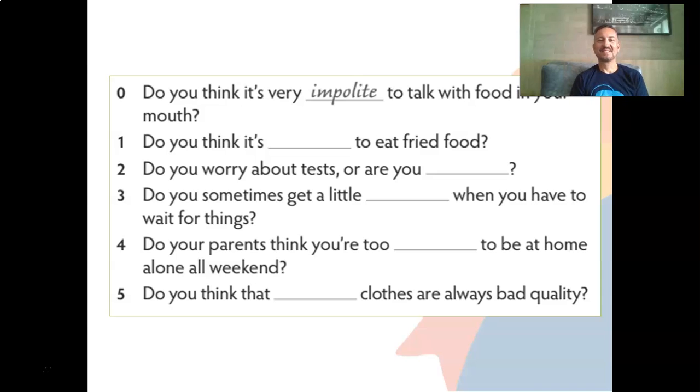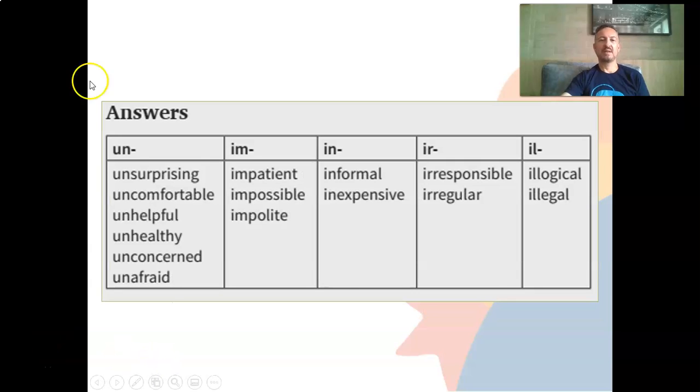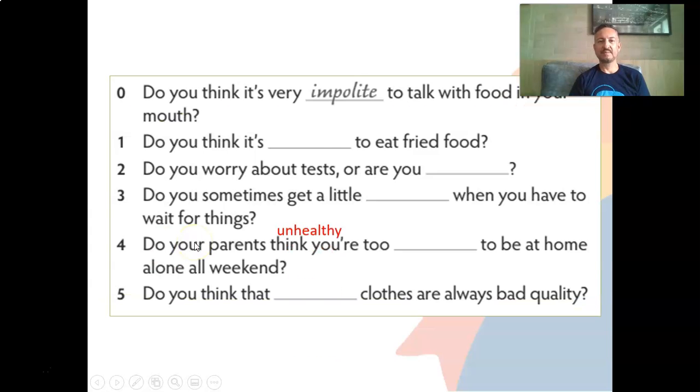Okay, so let's correct. Do you think it's to eat fried food? What do you think the best word here is from these words here? It's unhealthy. So do you think it's unhealthy to eat fried food?